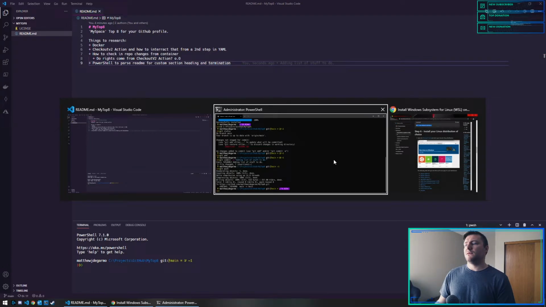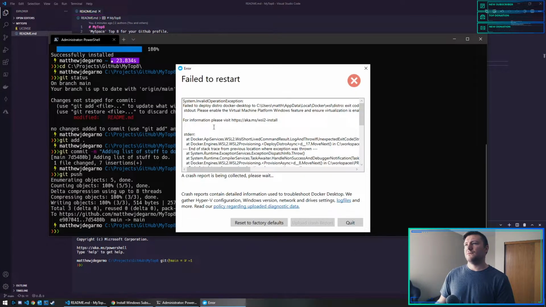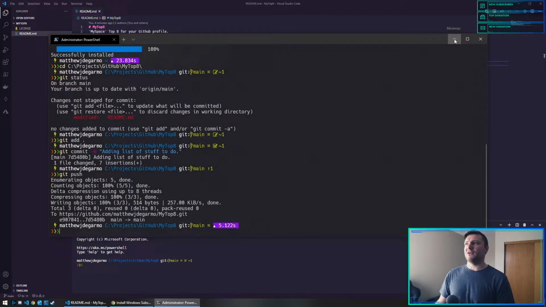So, can I restart Docker now? And will it not yell at me? Do I need to reboot again or something? Oh, I do have to enable that in BIOS. I'll have to look into that later. I don't know how to get into the BIOS of a virtual machine that I don't have right in front of me. So I'll look into that later.